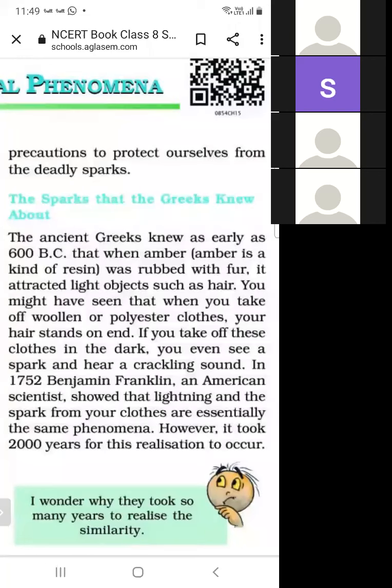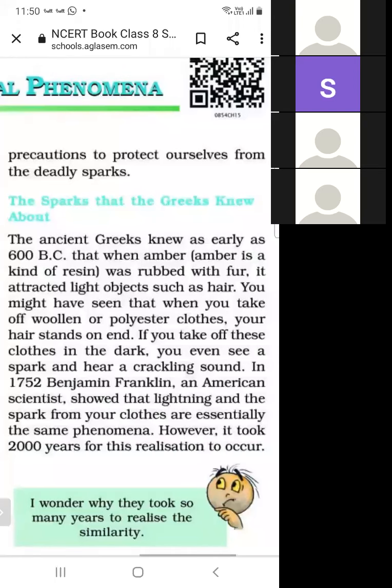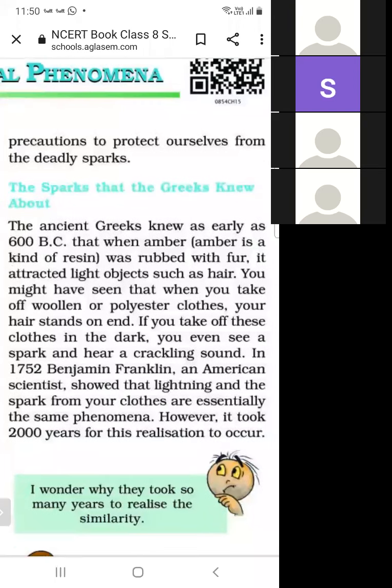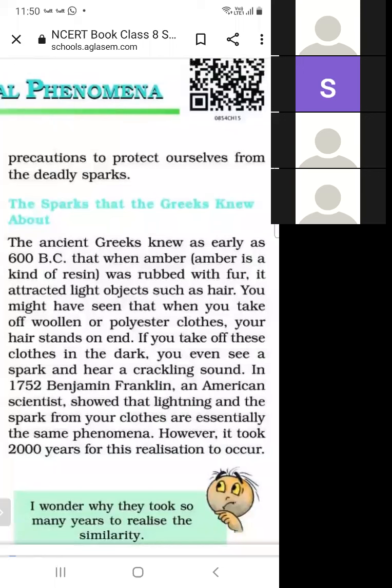So lightning is produced on a larger scale, so we can see it clearly, but a spark is produced on a lower scale, so it cannot be seen clearly. When amber is rubbed with fur, as in 600 BC, it attracts light objects. Why does it attract light objects? Because charge is produced by rubbing. When amber is rubbed with fur, then amber becomes charged and it attracts light objects just like the hair.